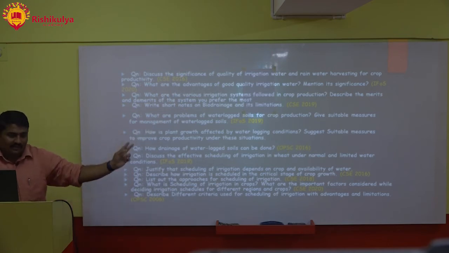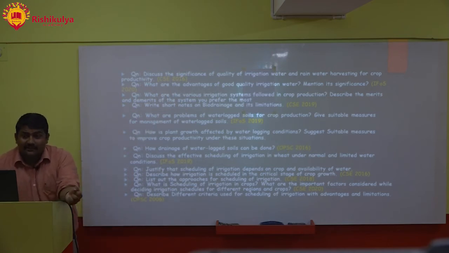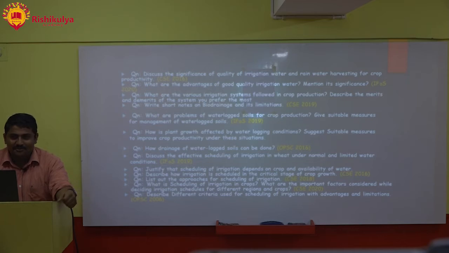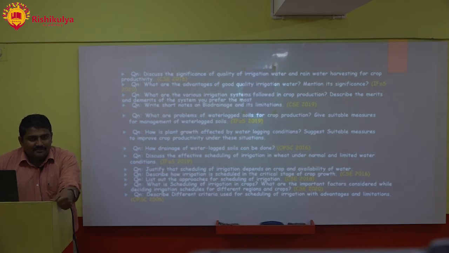Many people, even though they wrote agriculture, found it difficult. Biodrainage, something out of the blue. Do you know something about biodrainage, ma'am? You have not heard. Have you heard of eucalyptus?